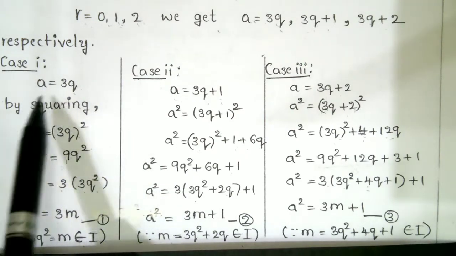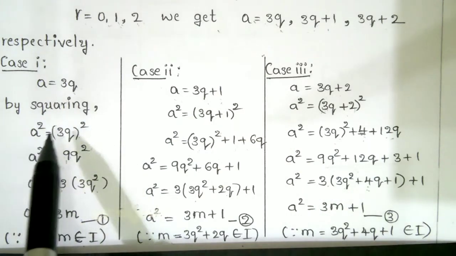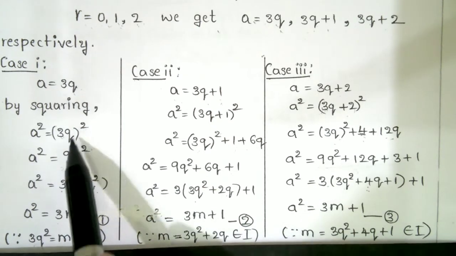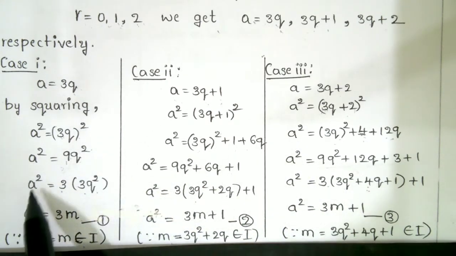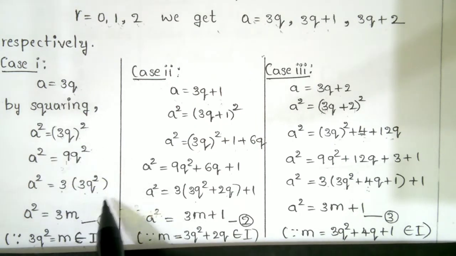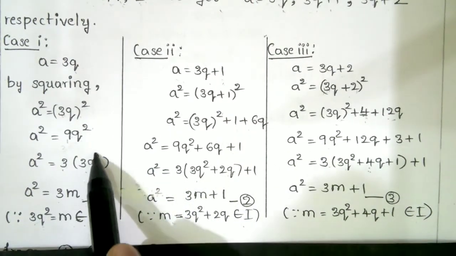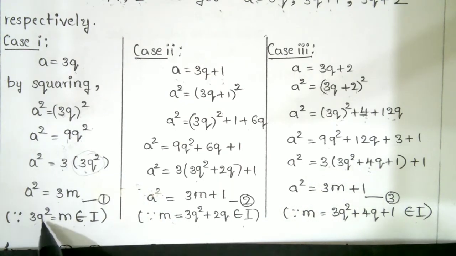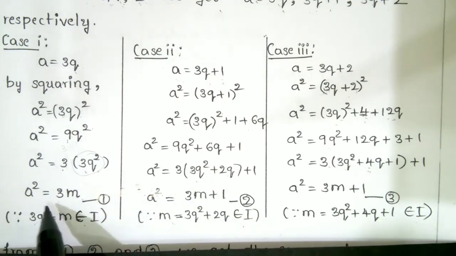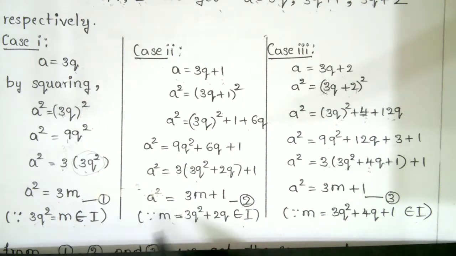So case 1, a equal to 3q. By squaring, a square equal to 3q square. So a square is equal to 3 3s are 9 q square. So a square is equal to 3, I take common outside, so that is 3 of 3q square. So that is nothing but 3m. So this whole part you take it as m, since 3q square is equal to m belongs to I. So over a square you get 3m. So m may be any integer.